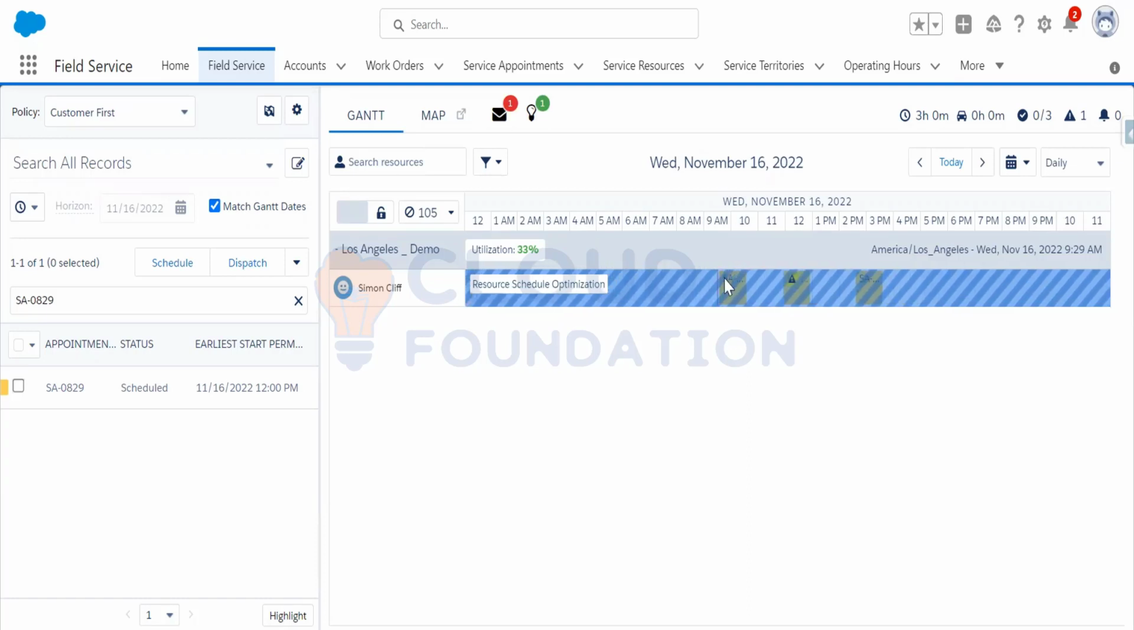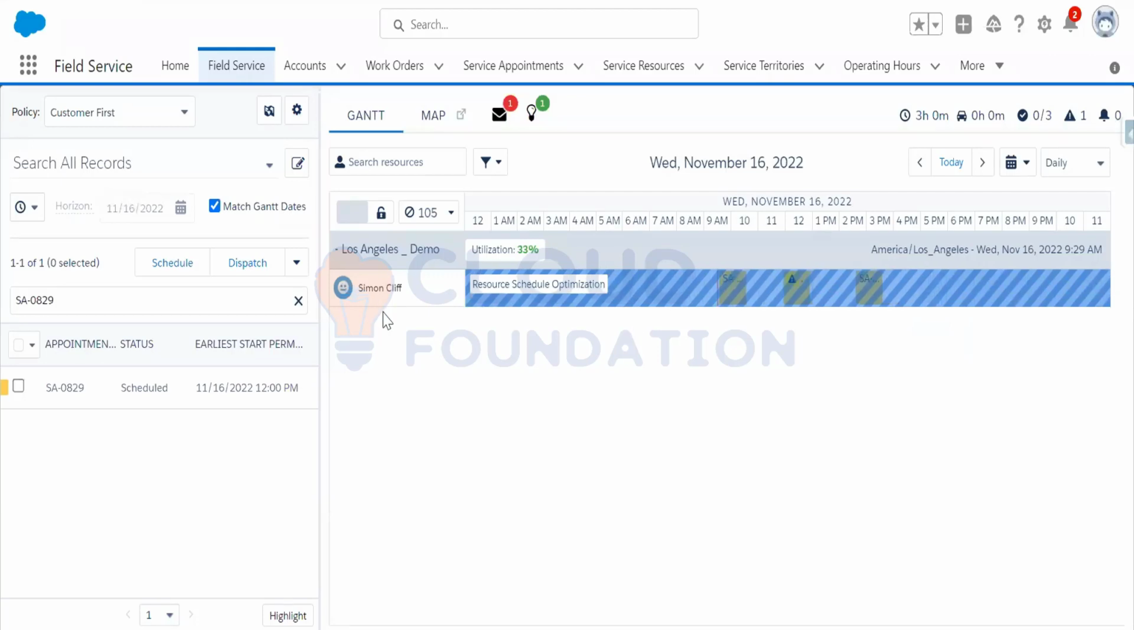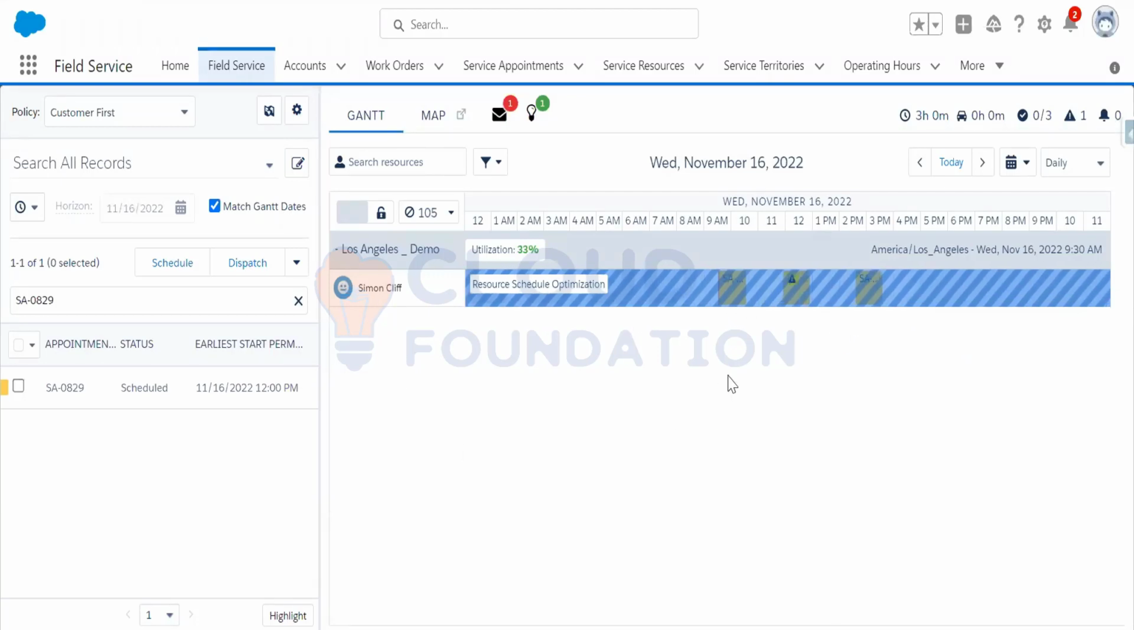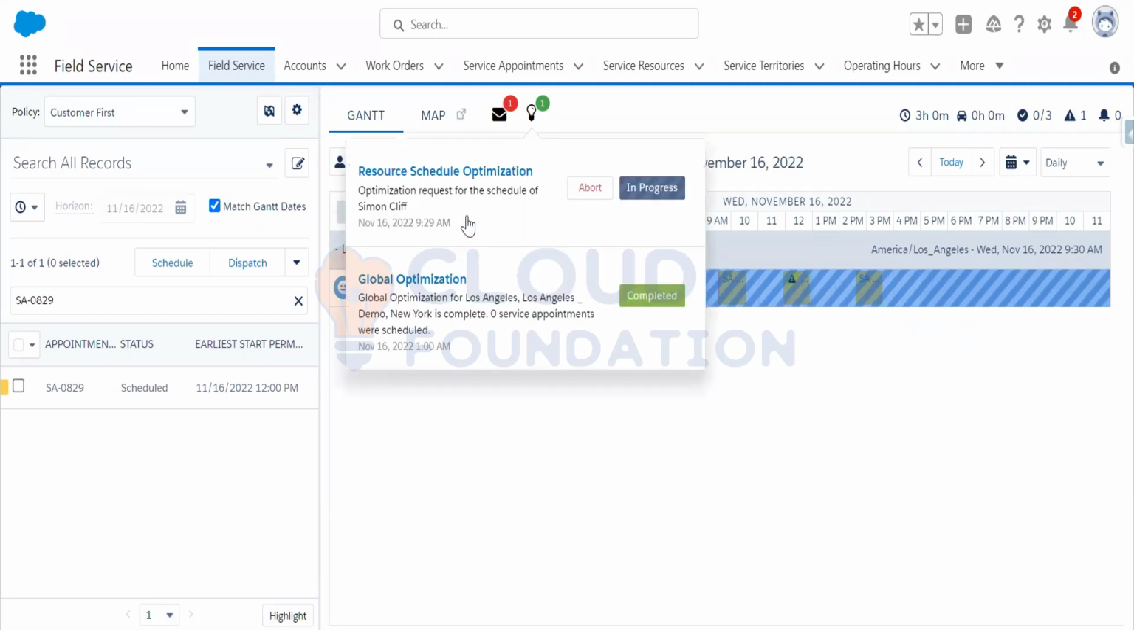Okay, so if I open this, look at this, resource schedule optimization is happening here. So I have just one service resource and 3 service appointments I have created in my day's work. So it is finding that out through resource schedule optimizations. If you go to that, look at this. It is in progress status.